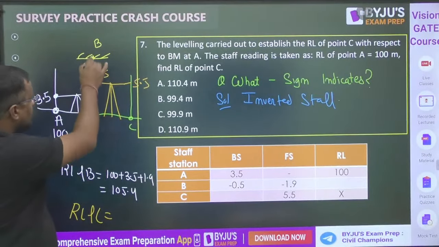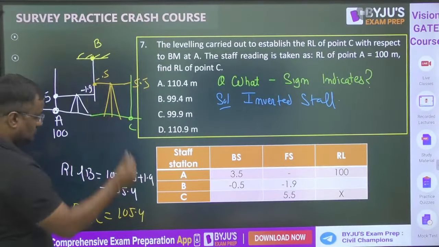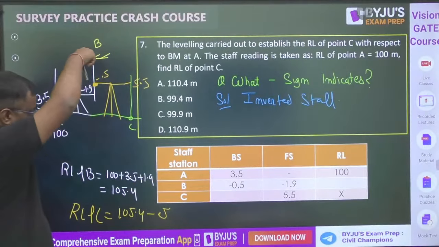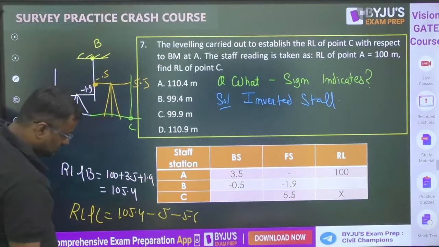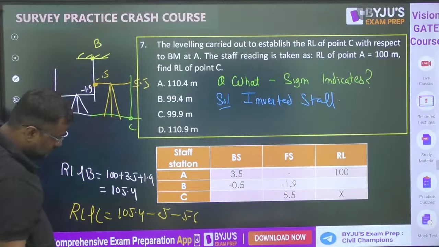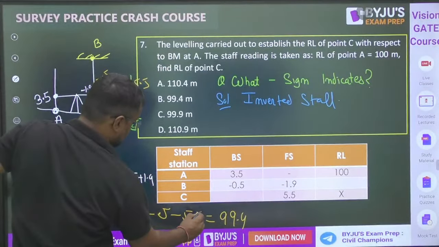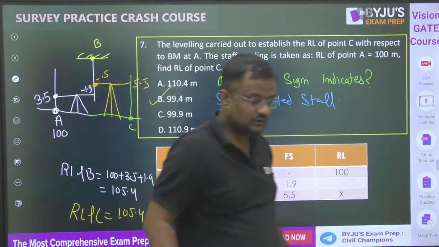The RL of B is 105.4. From here go down. So 105.4 minus 0.5, and from here minus 5.5, so minus 6 in total. It will be 99.4. That is option B.